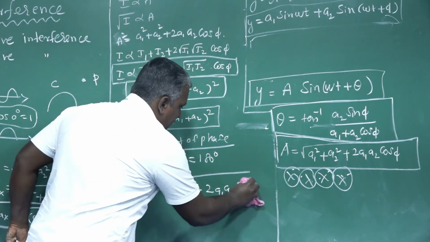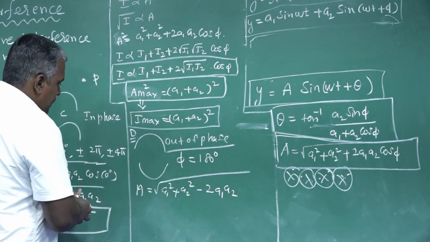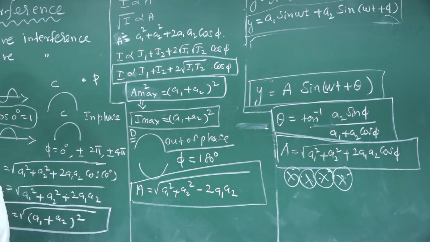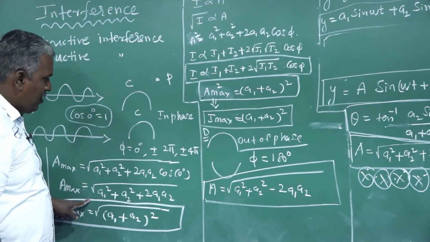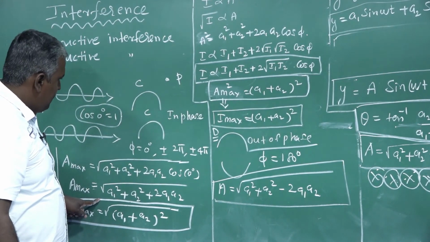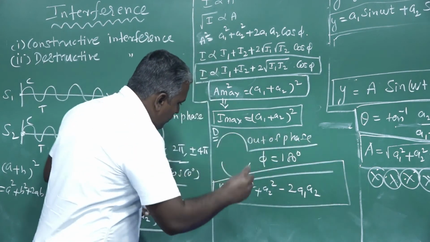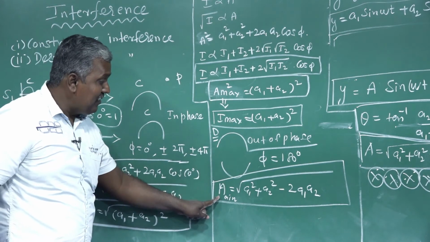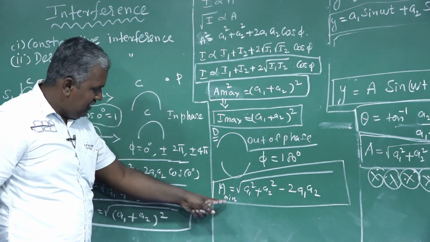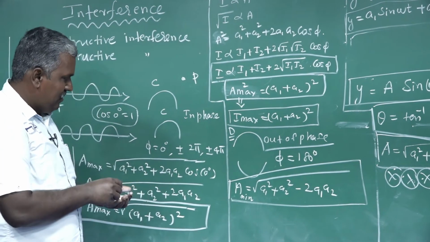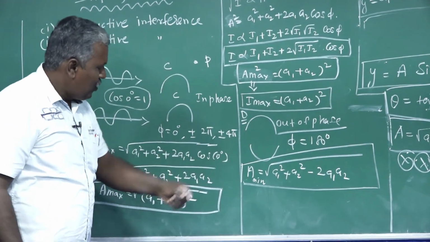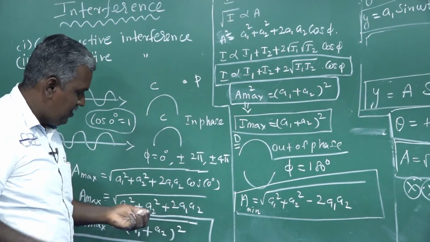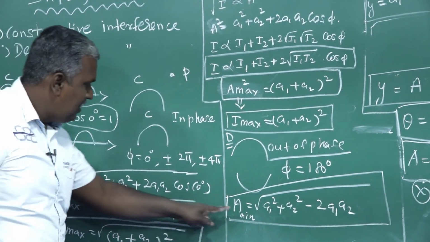This is the general formula. So A minimum, due to destructive interference, is the minimum amplitude: root of A1 square plus A2 square minus 2 A1 A2. So here maximum, and here minimum.